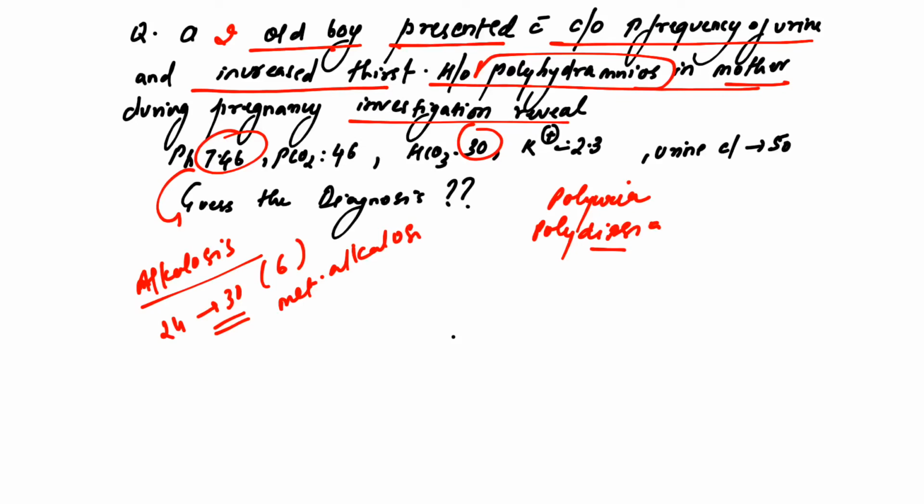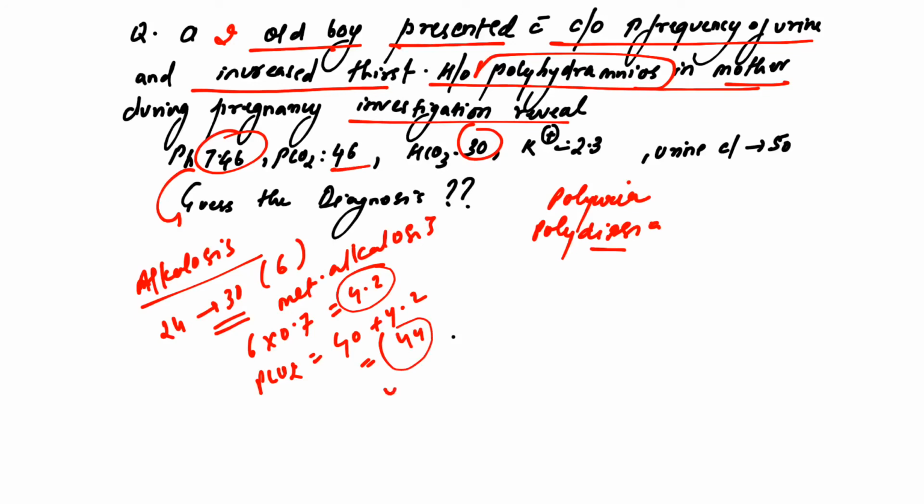And what should be our compensation? 6 into 0.7, so almost 4.2. So our expected PCO2 is 40 plus 4.2, that is equal to around 44. What is the PCO2 given? 46. So okay, we can allow plus or minus 2 fluctuation. So this is compensated metabolic alkalosis, right?